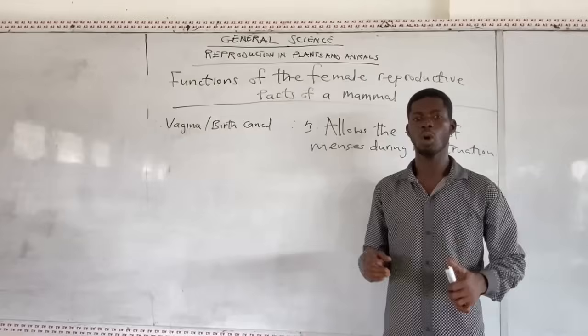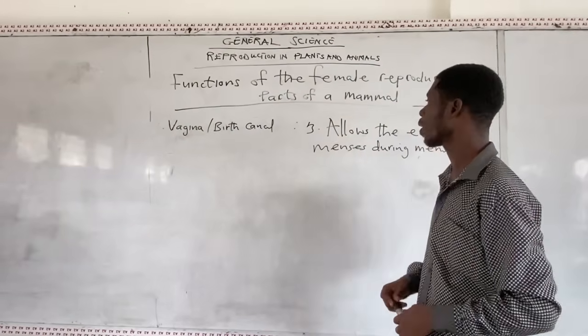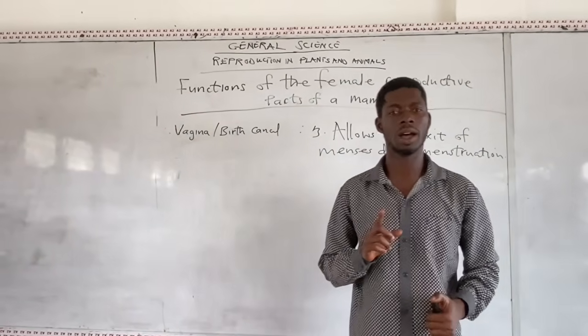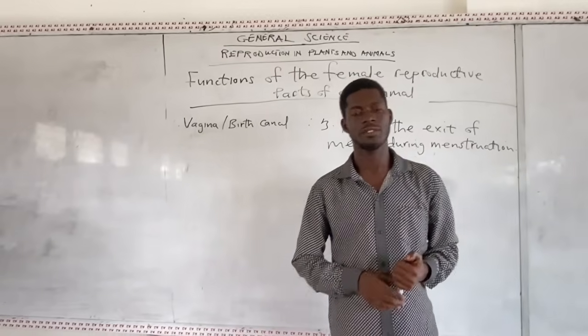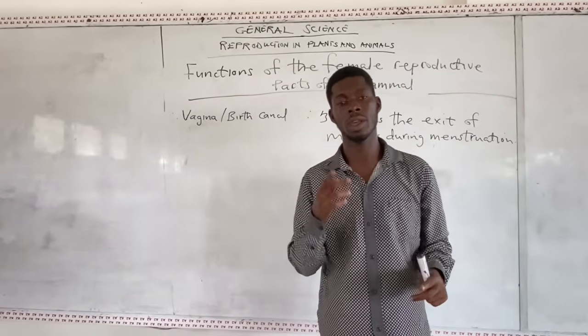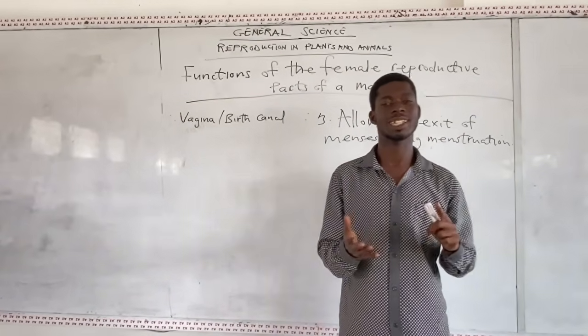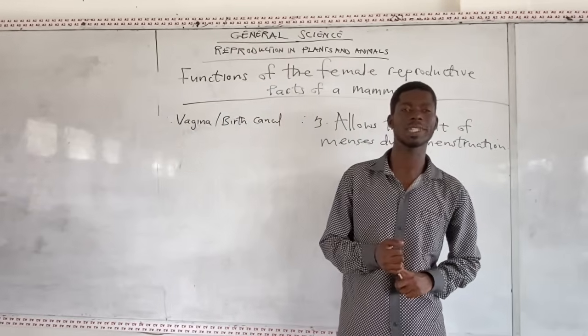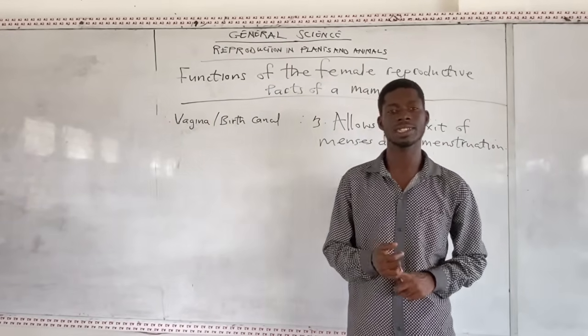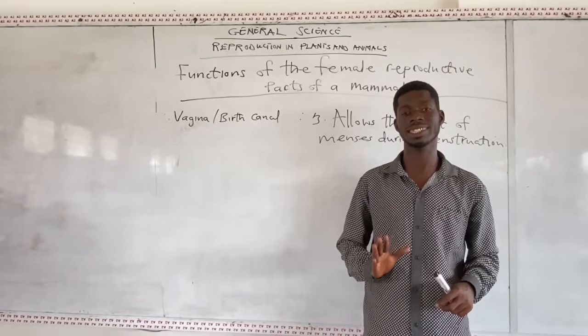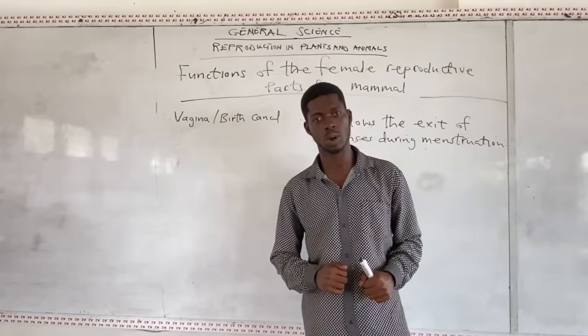Okay, so I forgot another function of the vagina. I'll give you 2 functions first. I said the first one is that it's the organ through which a baby is born, and the second one is that it's the organ which receives the penis during sexual intercourse.